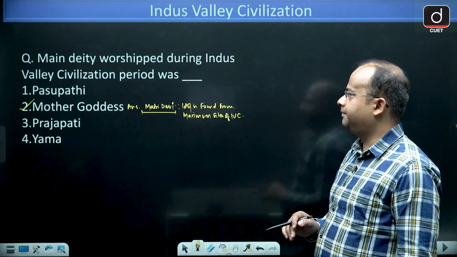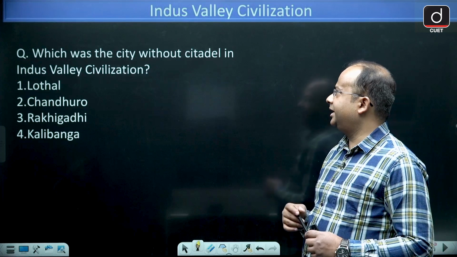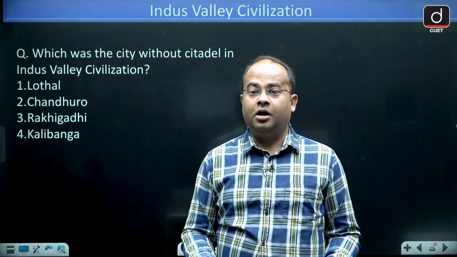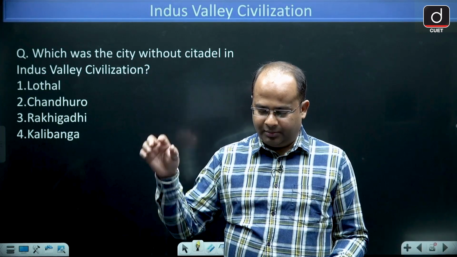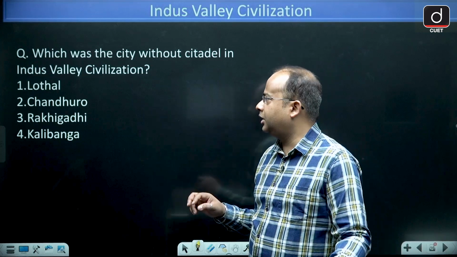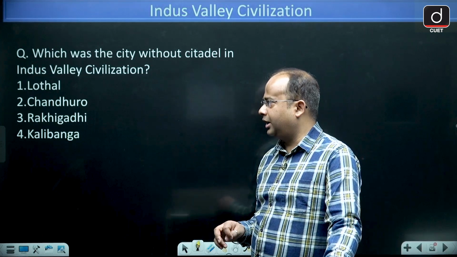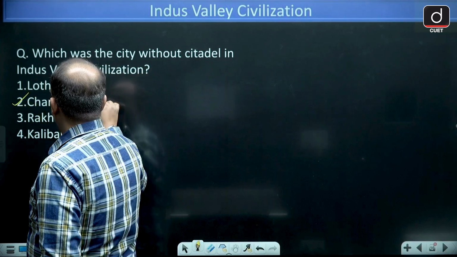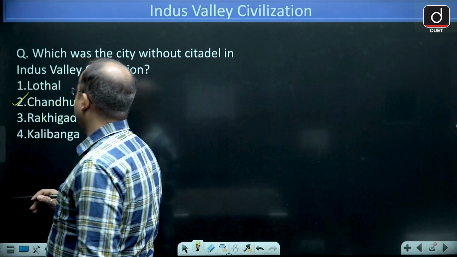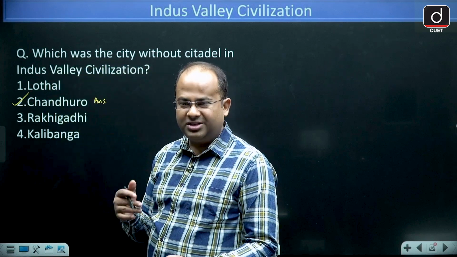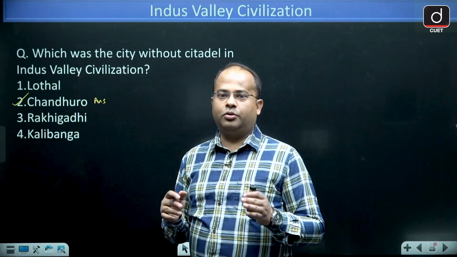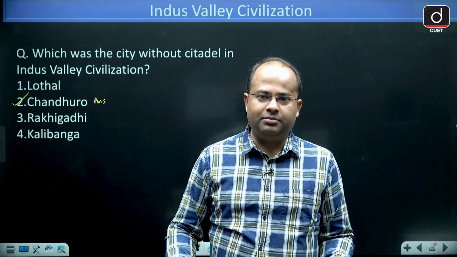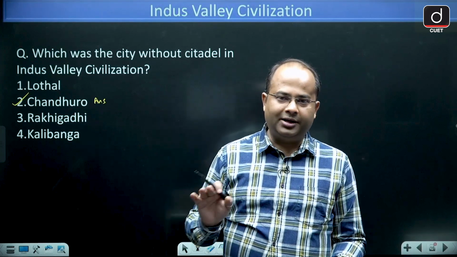Next we have: which was the city without citadel in Indus Valley Civilization? That means there was no citadel in that city. Lothal, Chanhudaro, Rakhigarhi or Kalibangan. The city without citadel was Chanhudaro. So correct answer will be option 2, Chanhudaro. It was an industrial place and the maximum population living there was working class. So the level of income might be almost the same, therefore there was no citadel in that system.